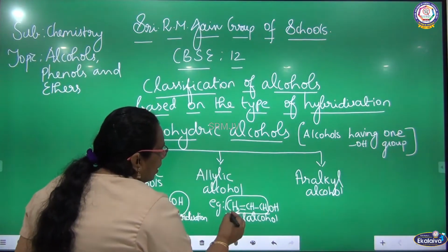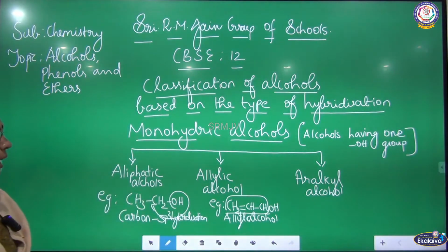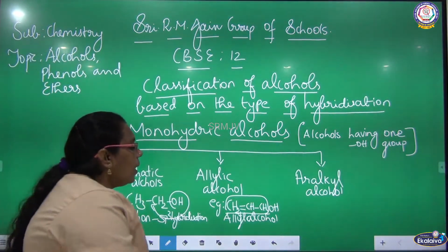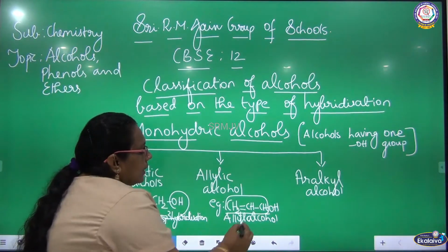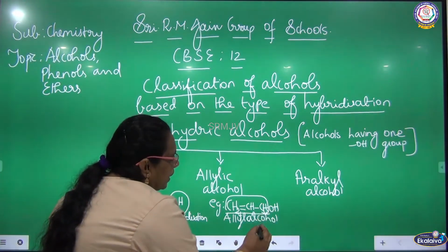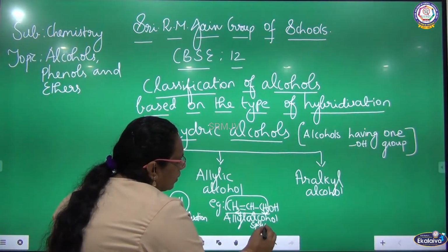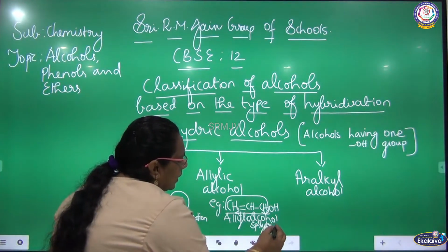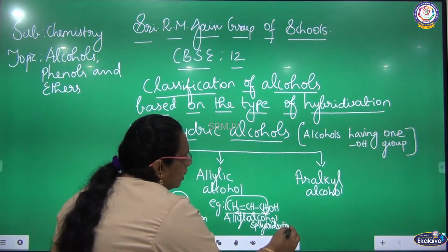This group is called the allyl group. So, here also OH is attached to the carbon where this carbon has sp3 hybridization. So here also the hybridization of carbon is sp3.